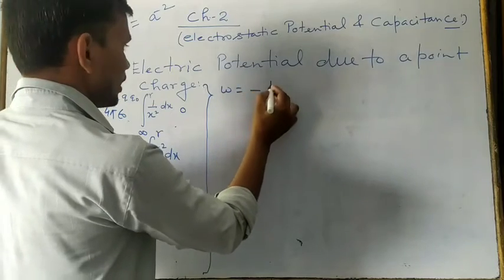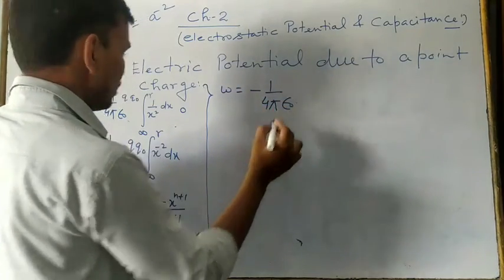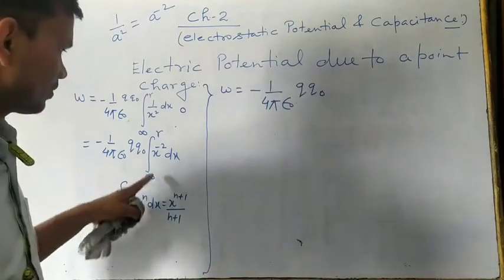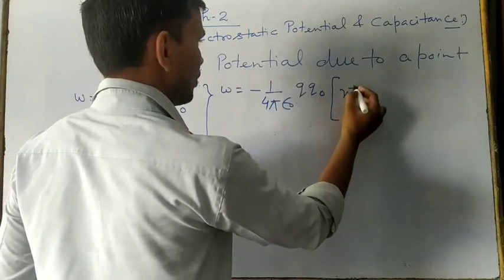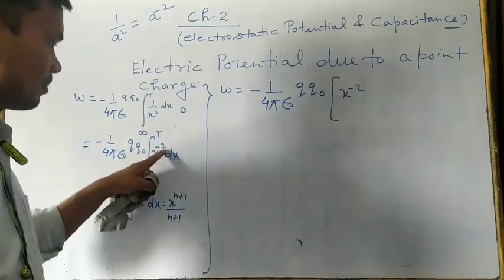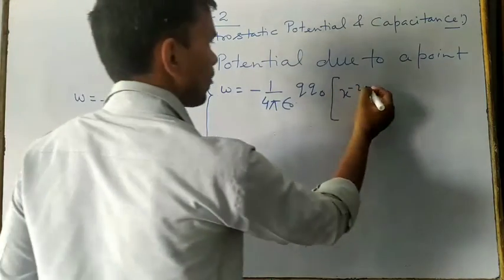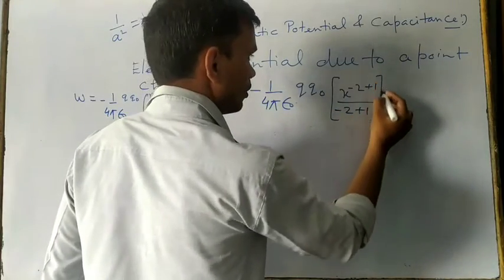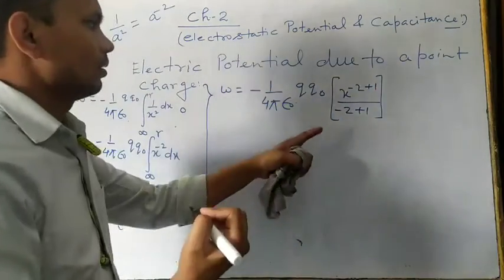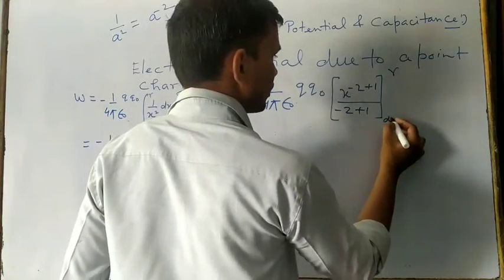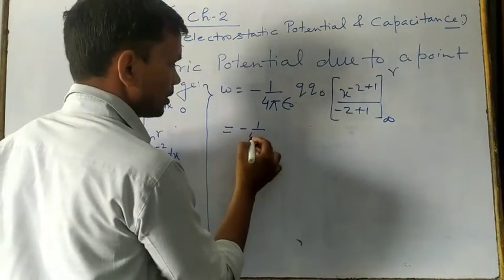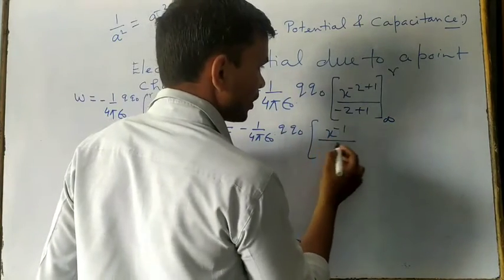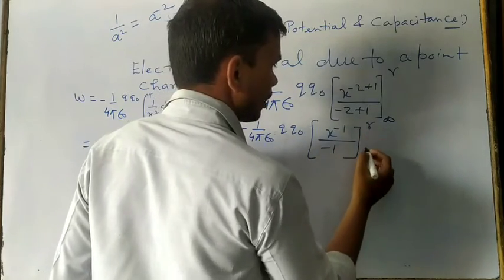Now after this, W is equal to what? Minus 1 upon 4 pi epsilon naught, this is q naught, and then by using this formula, this is x power minus 2 plus 1. In place of n, minus 2 is given, so minus 2 plus 1, and also the same in the denominator, minus 2 plus 1, with the limits from infinity to r. So this is minus 1 upon 4 pi epsilon naught q naught, x power minus 1 upon minus 1, from infinity to r.